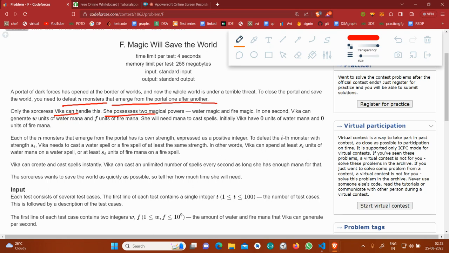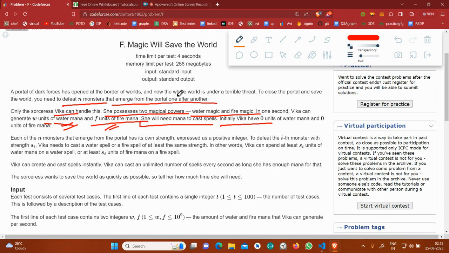She possesses two magical powers, water magic and fire magic. In 1 second, Vaika can generate W units of water mana and F units of fire mana. Basically, she will have to expend the water or fire mana she is gaining every second to defeat the monsters. Initially, Vaika has 0 units of water mana and 0 units of fire mana.